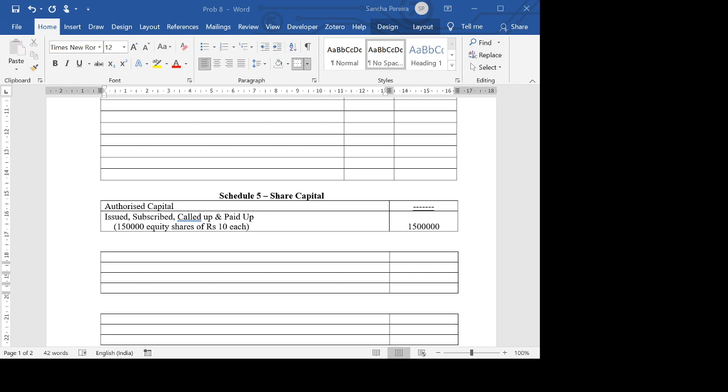We have investments, but can we have that calculation of fair value change? Yes or no? Can we have the calculation of fair value change in this problem?